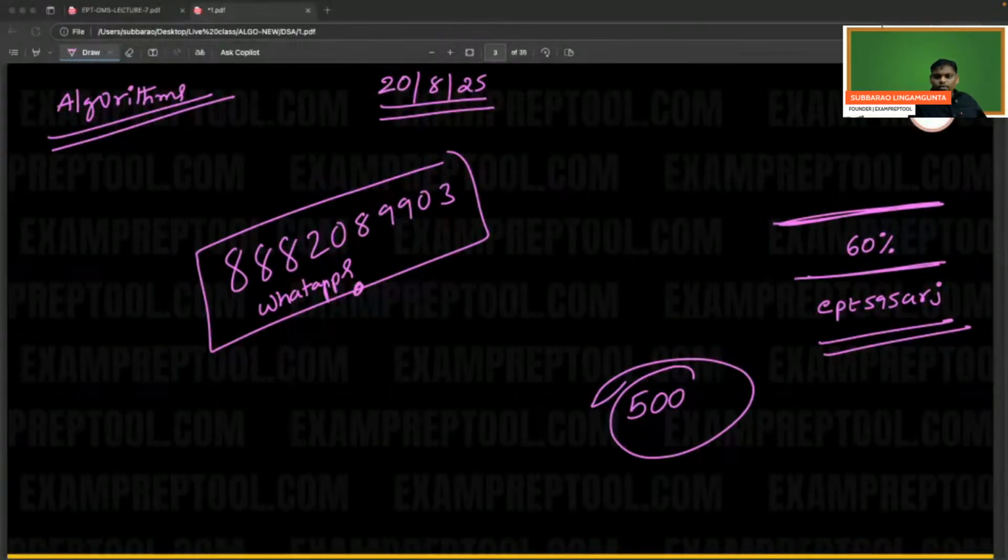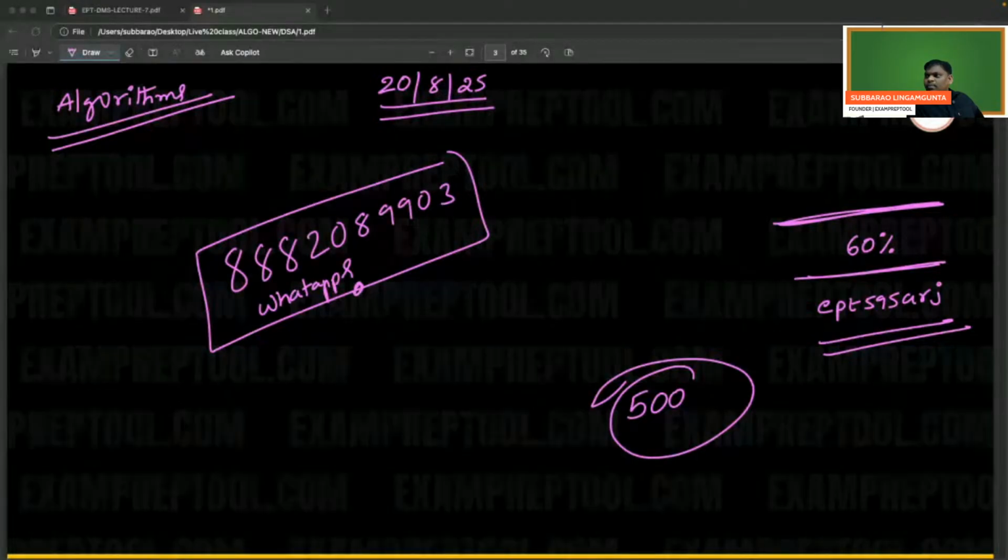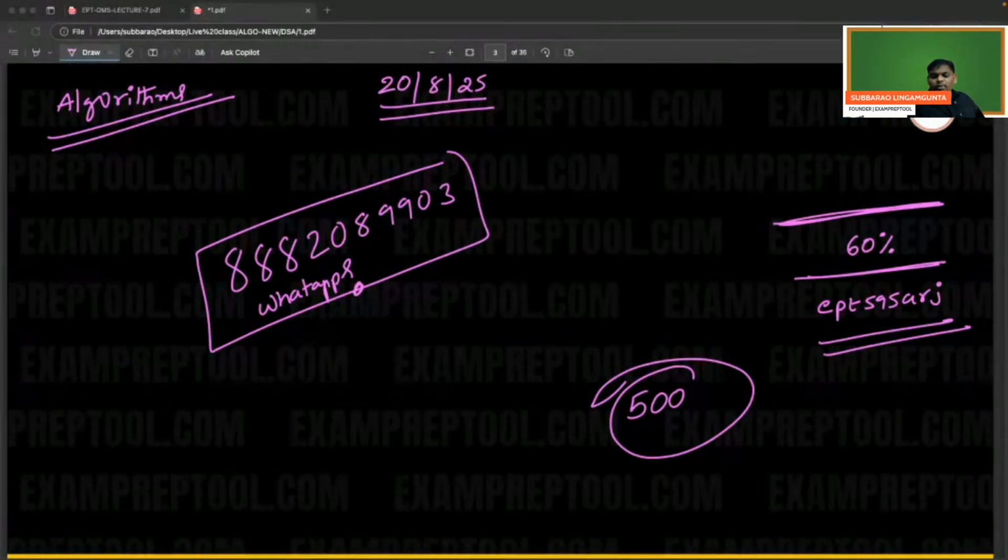You will be an expert. You will become so good in DSA within 50 days only. Study properly for 50 days, maximum 50 to 100 days, which means 3 months. If you study properly, within 3 months you will become an expert.